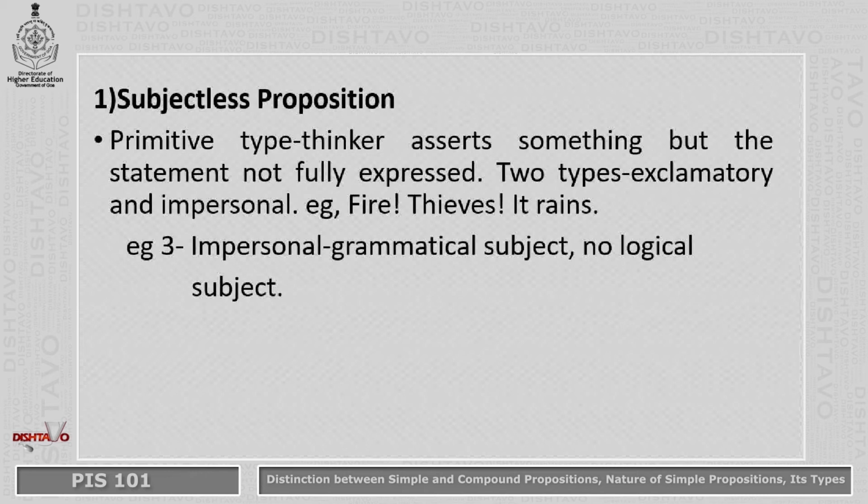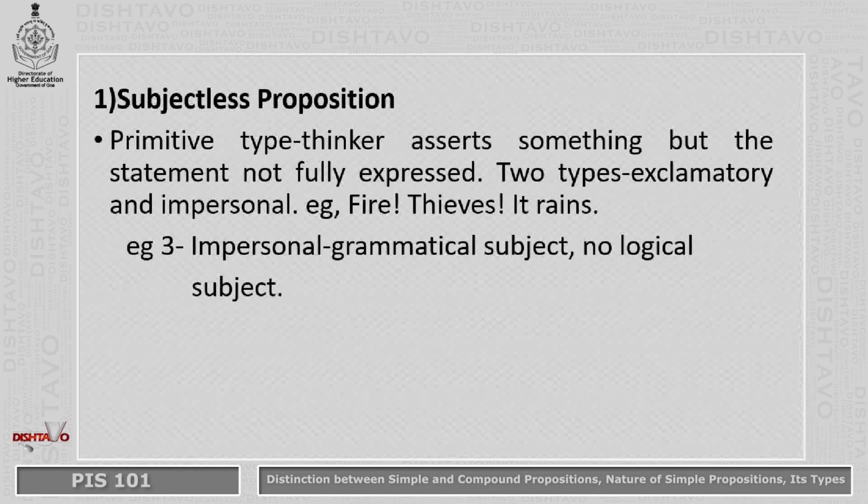If you look at these examples, the first two, fire and thieves, are examples of exclamatory propositions. They give us information saying that maybe the house is on fire, or information regarding the thieves. Whereas the third example, it rains, is an example of an impersonal proposition. In the case of an impersonal proposition, it has a grammatical subject, but it does not have a logical subject. Here we don't have a symbolic representation for subjectless propositions.